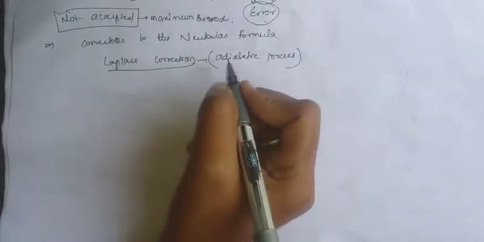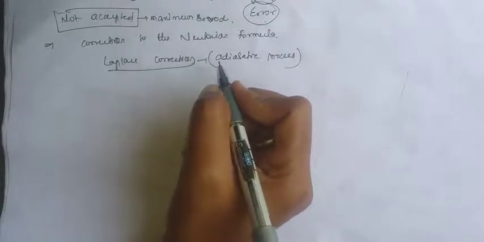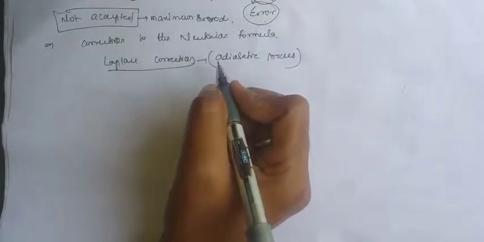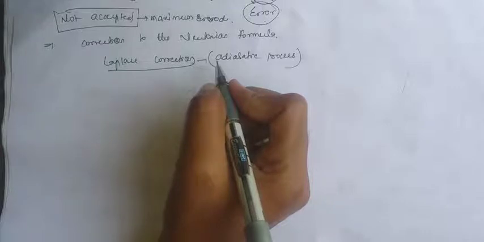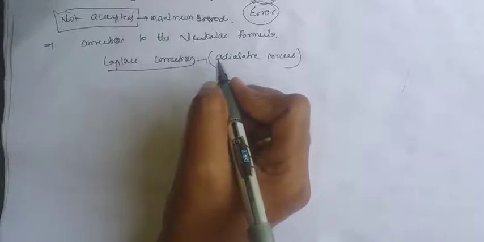According to Newton, he considered that when the sound waves are exposed to the air, there is no restriction that it can't lose its heat to the atmosphere, so the temperature will not be changed. The temperature will not be changed means the temperature is constant, that is isothermal, which is taken by Newton.